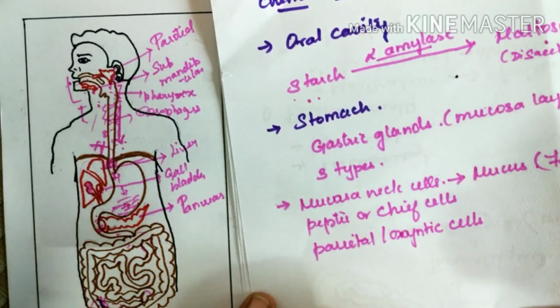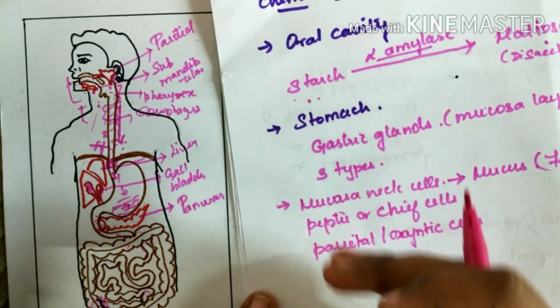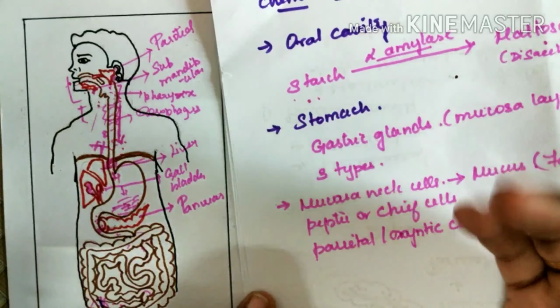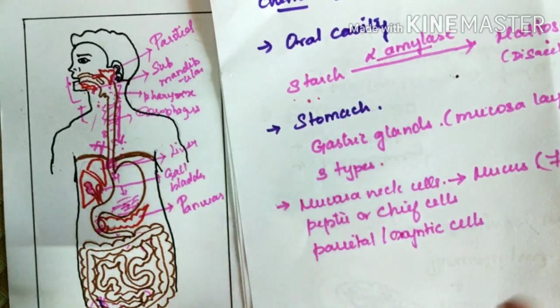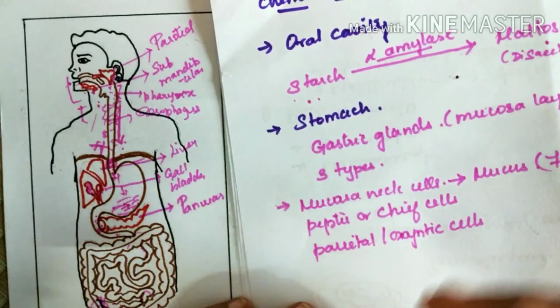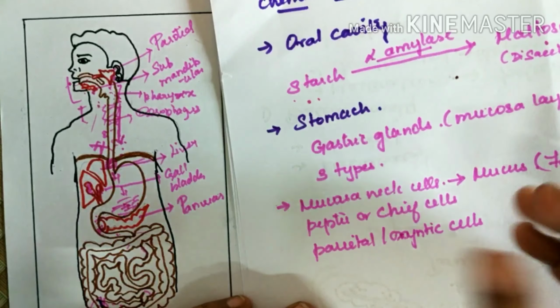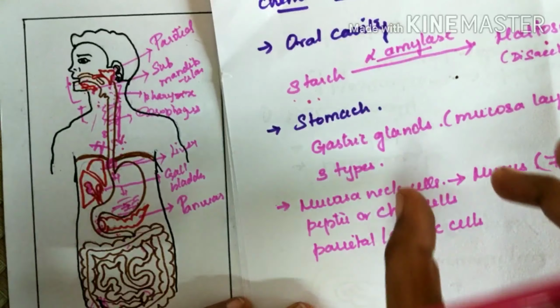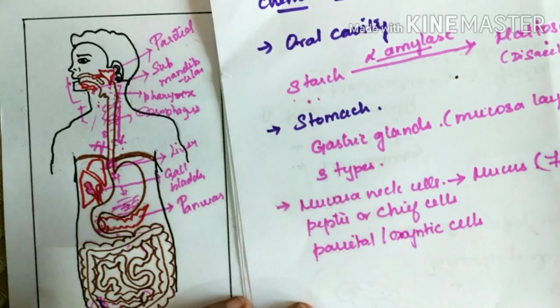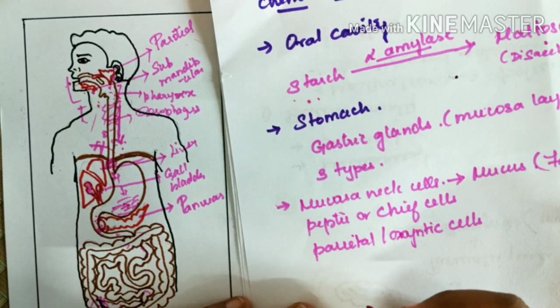Due to this acid present in the stomach, there are lots of chances of the layers in the stomach getting damaged. So these mucosa neck cells prevent the stomach from being eroded by the HCl.